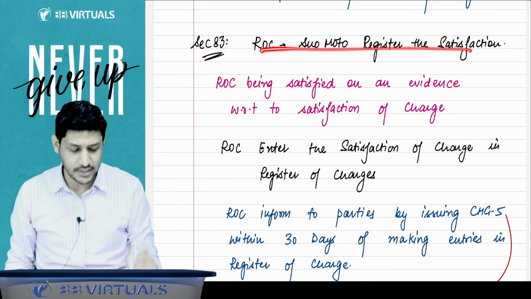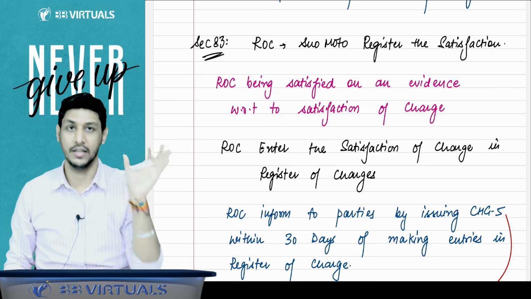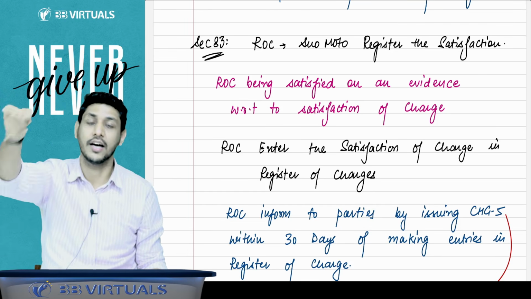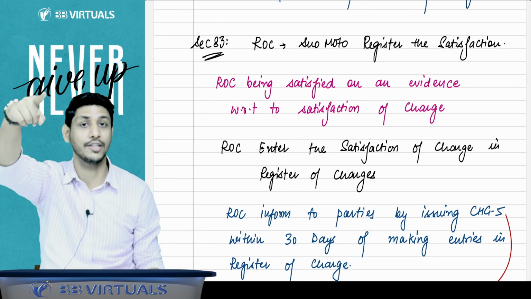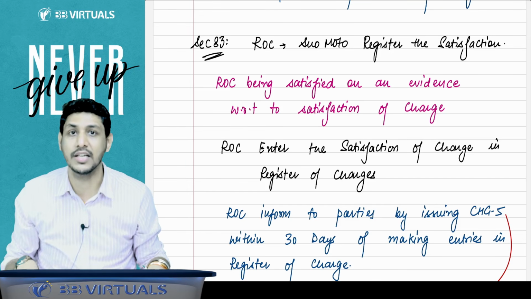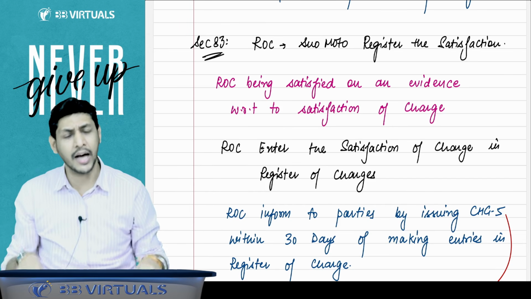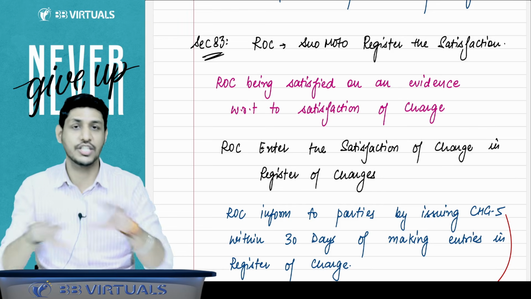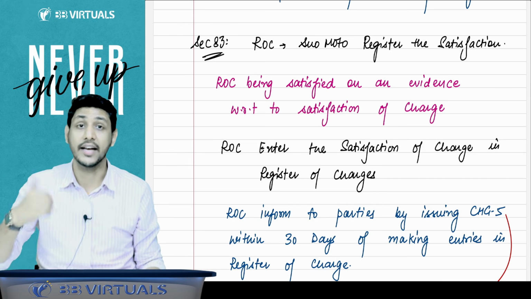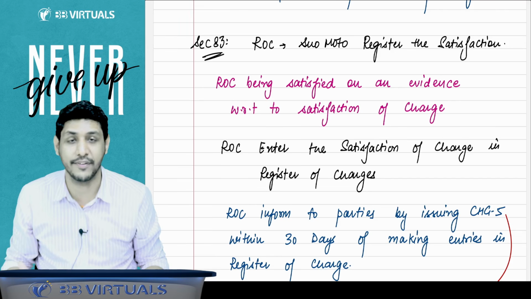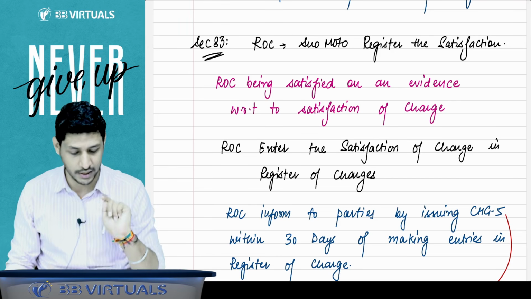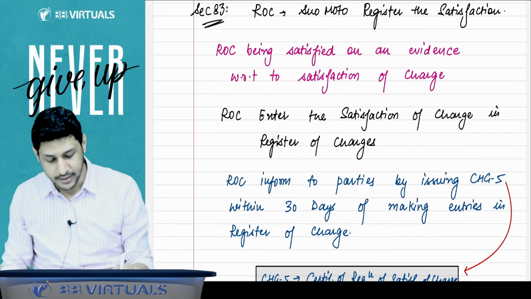ROC suo motu registers the satisfaction. Neither the company, the borrower, has filed the CHG4 to the ROC, nor the lender has filed the CHG4 to the ROC. But ROC is having some evidence that yes, this charge has already been released, this repayment has been done and the charge has been released. Then can ROC suo motu register the satisfaction? Yes, ROC can suo motu register the satisfaction, but evidence must be there with the ROC that definitely, surely this charge has been satisfied.